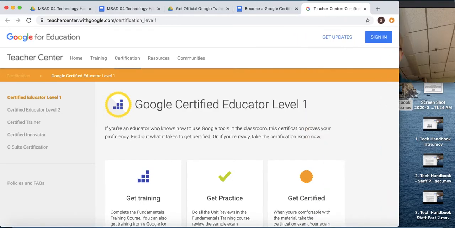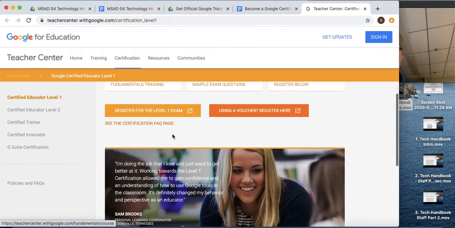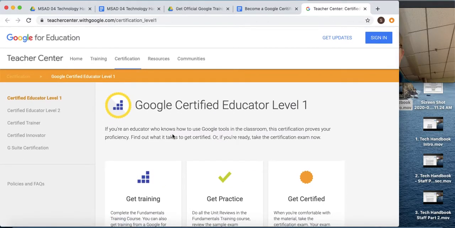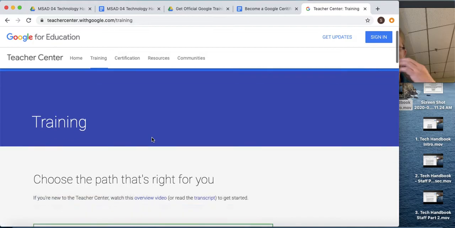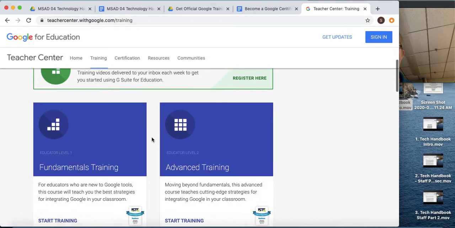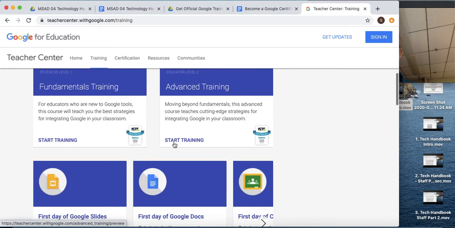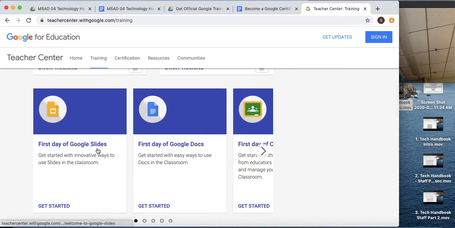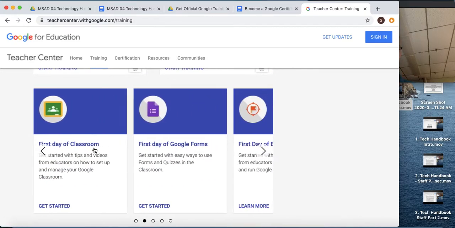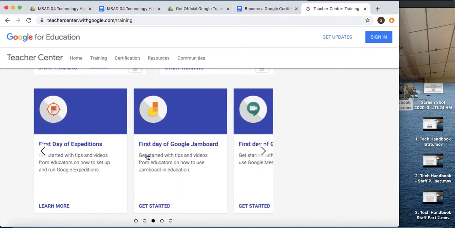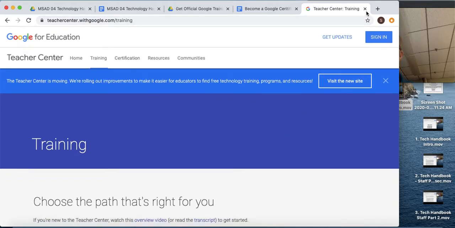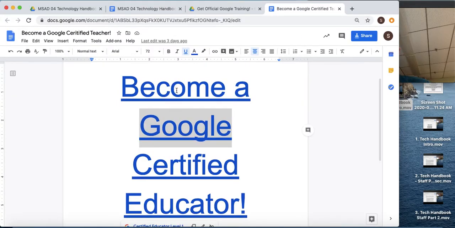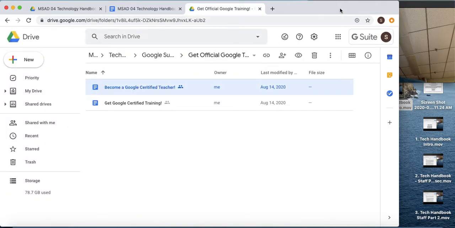But you can get a whole bunch of training. You can actually take exams, and if you click on the training, it will give you basically training, Google, and education. You can do fundamentals, you can do advanced. Look, it's got Google Slides, Google Docs, Classroom, Forms, Expeditions, Jamboard. It has a whole bunch of stuff. Okay, so basically all Google stuff, anything Google, you can get if you click to become a Google certified educator.